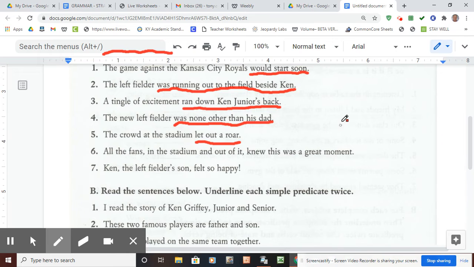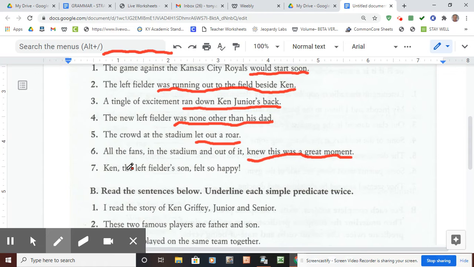Number 6, all of the fans in the stadium and out of it, that's still the subject, still describing fans. What did these fans do? They knew this was a great moment. Knew this was a great moment. That is the complete predicate. And of course, number 7, Ken, the left fielder's son, all of that is the complete subject.